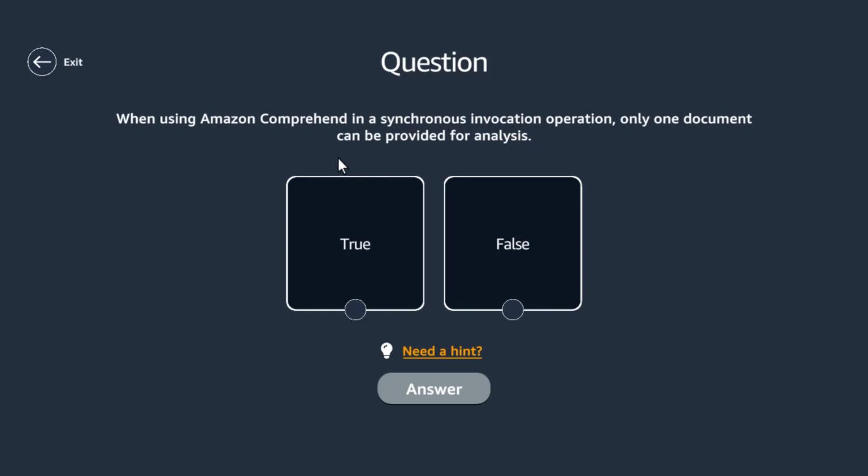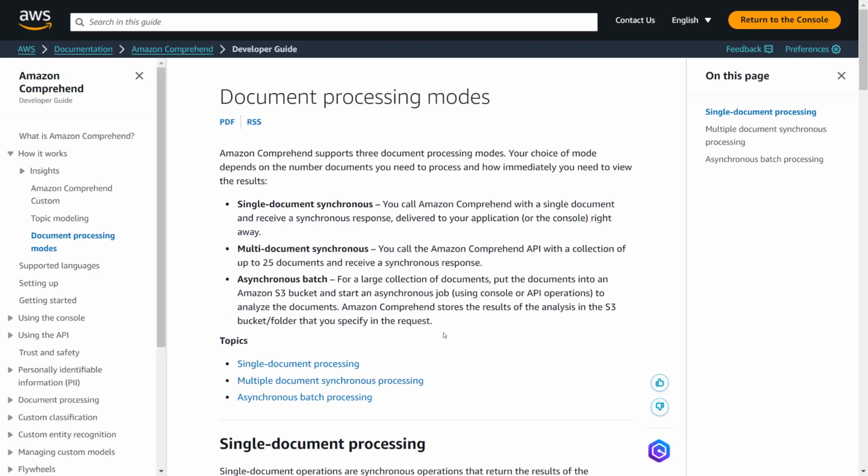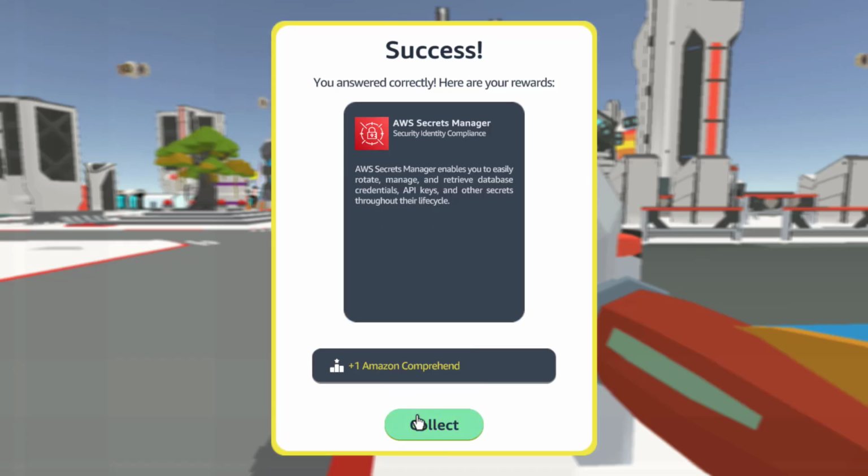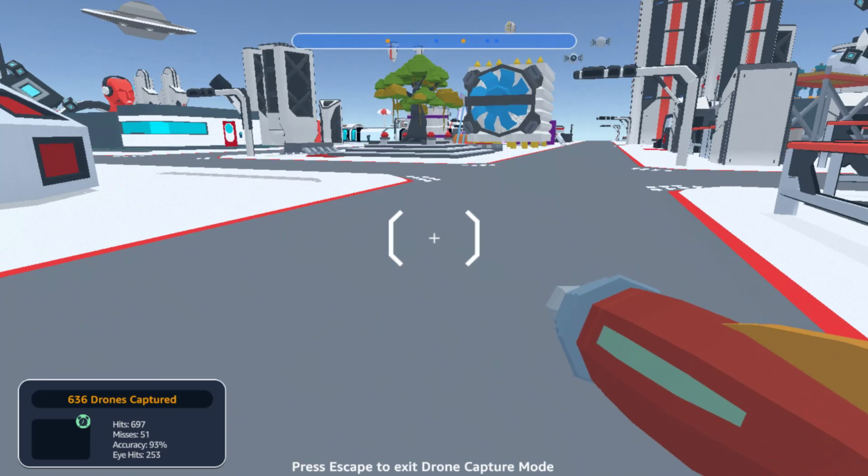Only one document can be provided for analysis. Synchronous invocation operation. Synchronous, in the sense that whatever we did from Lambda is asynchronous. Synchronous, I am assuming maybe true, but I don't know. Oh, there is multi-document as well. Okay, so it is false. And yep, I did better than last time, but I got 3 out of 5.